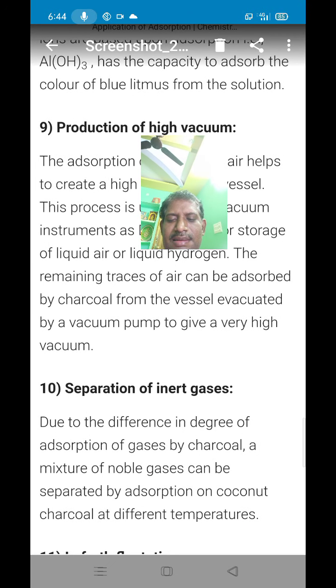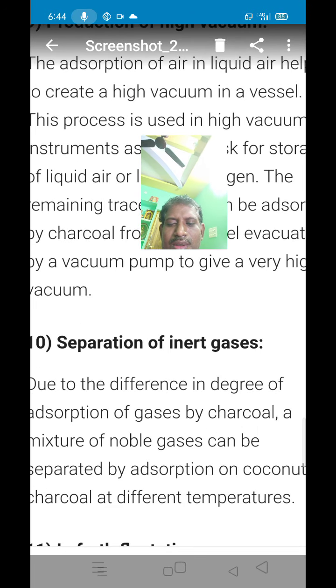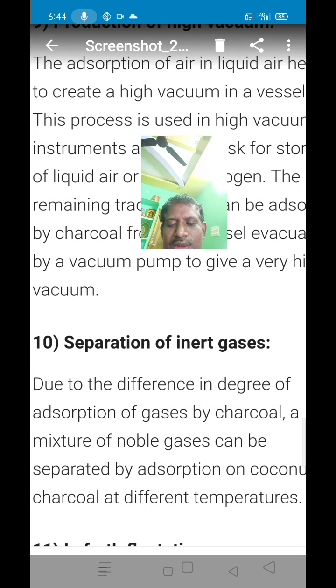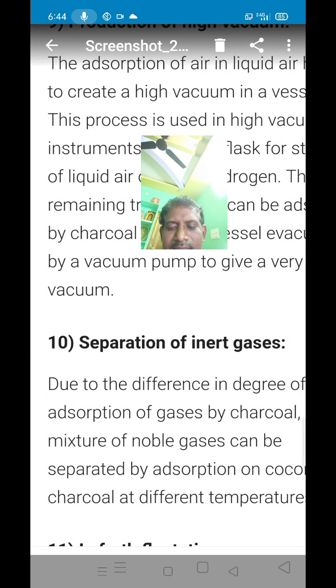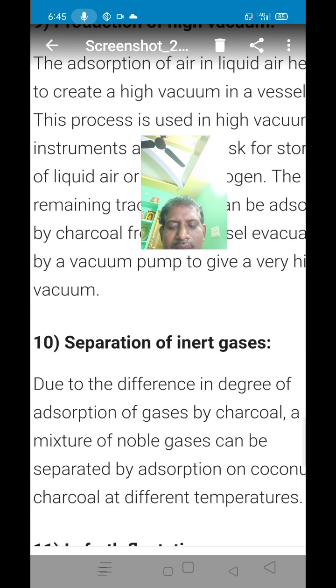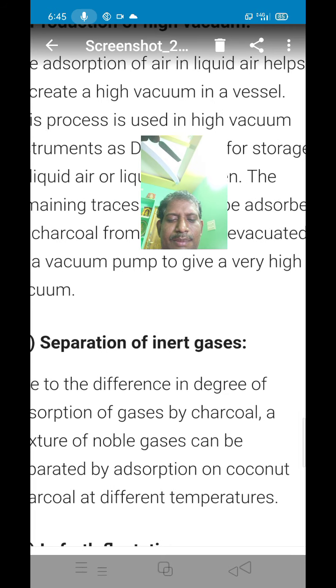Next application is separation of inert gases. Due to difference in degree of adsorption of gases by charcoal, a mixture of noble gases can be separated by adsorption on coconut charcoal at different temperatures. Inert gases like helium, neon, argon, krypton have various degrees of adsorption by charcoal.